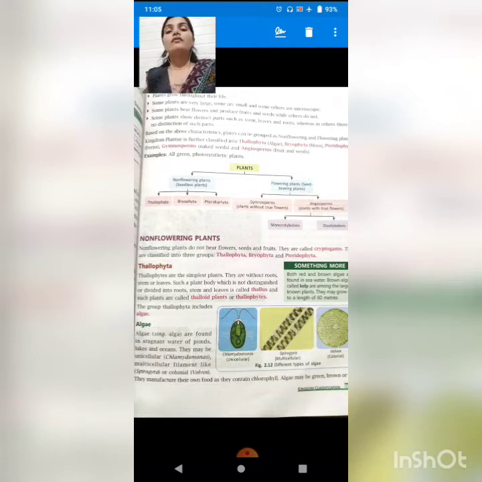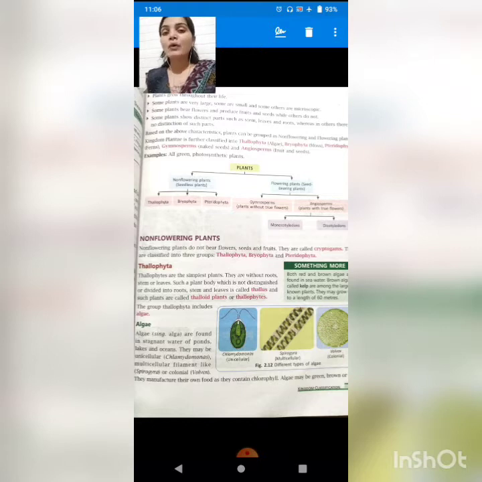True means the flower which contains all its parts, like calyx. Calyx means group of sepals. Corolla means group of petals. Androecium means the male part. Gynoecium means the female part. So if a flower contains all four things, that flower will be known as a true flower. And if any one of them is absent, or you can say the flower does not have these four structures, then that flower will not be considered a true flower.